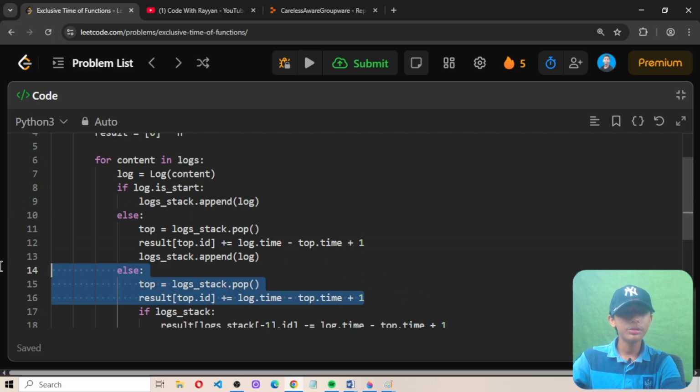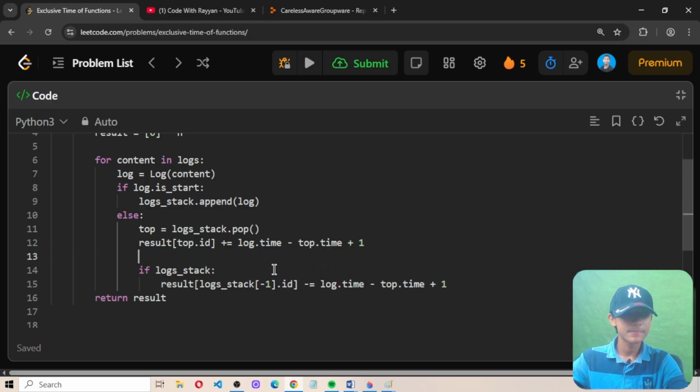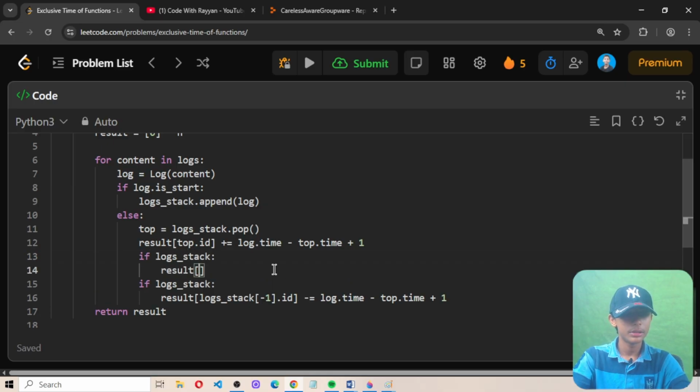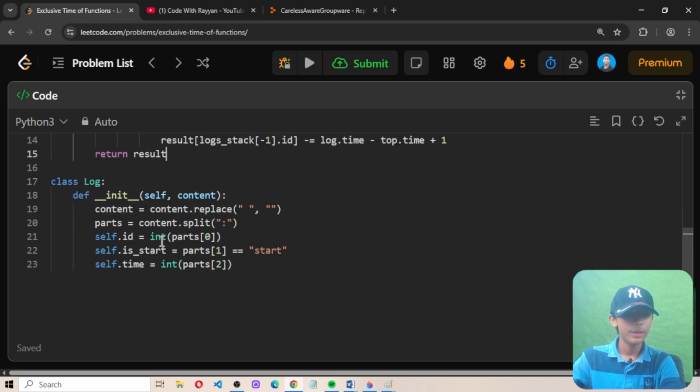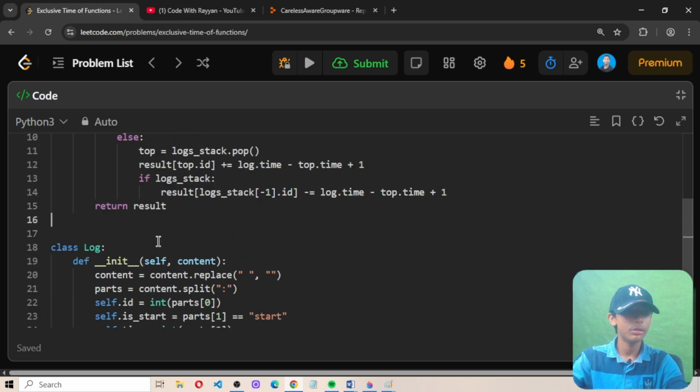Then, if the stack is not empty, result[stack[-1].id] minus equals log.time minus top.time plus 1, and then we return the result. Perfect. So we have written it, but I think it is not complete yet.